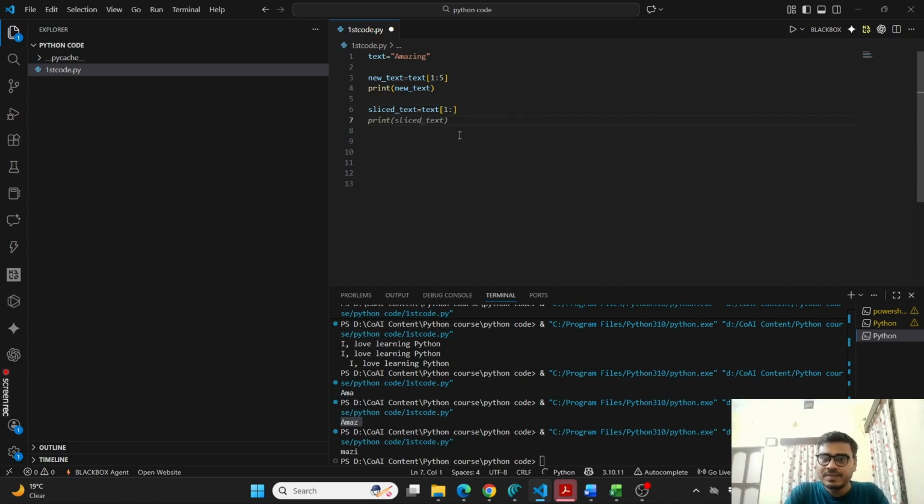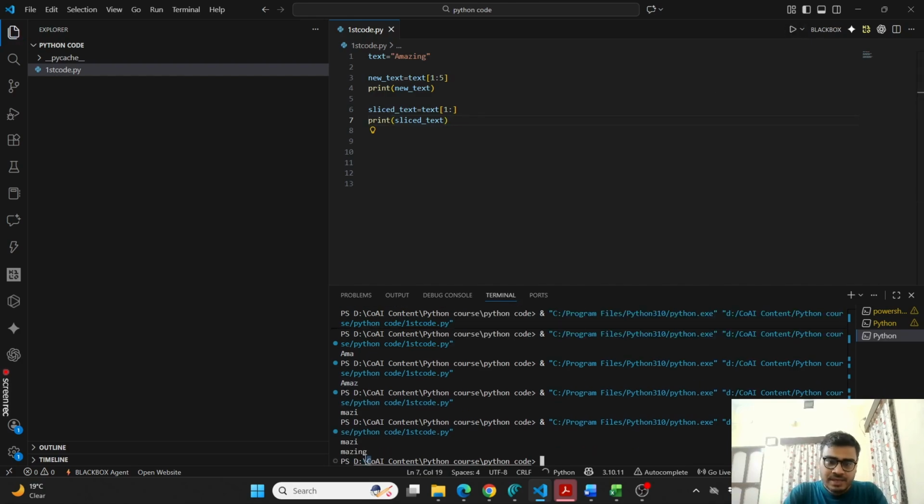That's it. If you print it, what does it mean? It means it starts from 1, and if there is nothing after the colon, it means till the end. And if you print it, "mazing". So from M till the last letter, that is G basically.